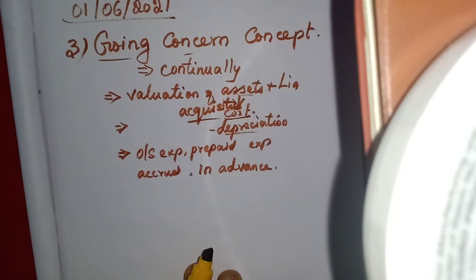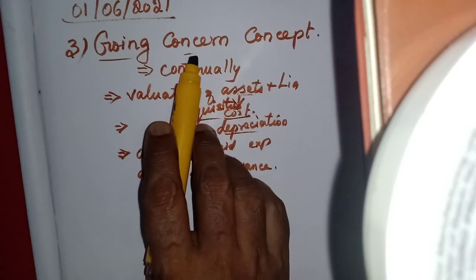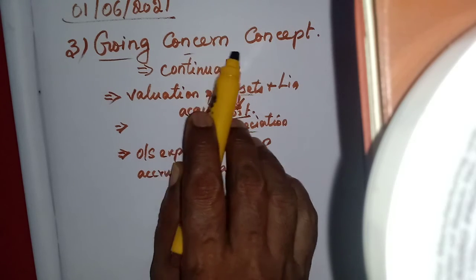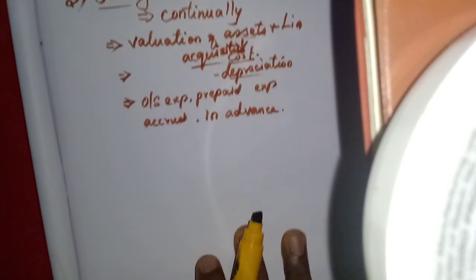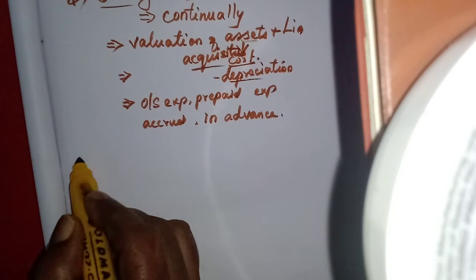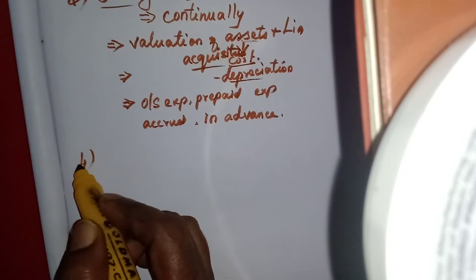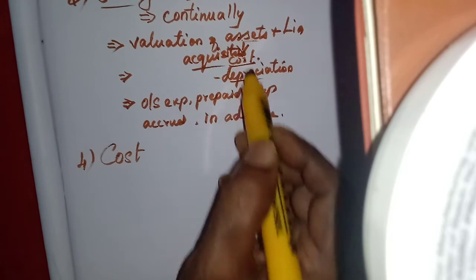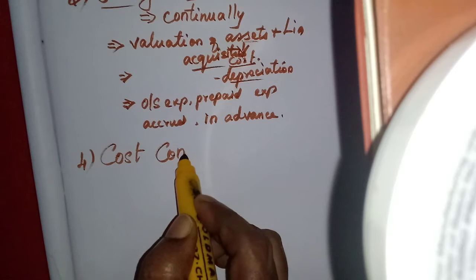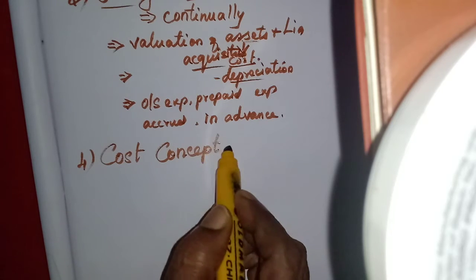Okay, students, so what is the meaning of this going concern concept? The business is a going concern and it will continue its operations for a long period of time in the future. That is the meaning. Then the next concept is the cost concept. Here I have explained the cost concept.